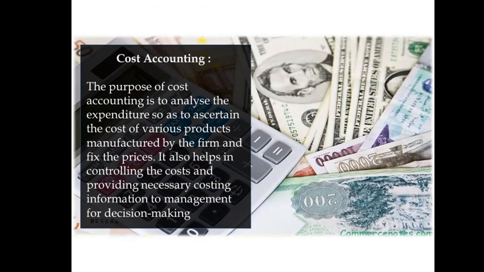Now, what is cost accounting? You have already studied financial accounting and cost accounting. So, we'll talk here a little bit about cost accounting as well. The purpose of cost accounting is to analyze the expenditure so as to ascertain the cost of various products manufactured by the firm and fix the prices. So what is the purpose of a company calculating cost? That is, accounting of cost is to analyze the expenditure portion of the company so that they can determine the actual cost of manufacturing the products of the company.